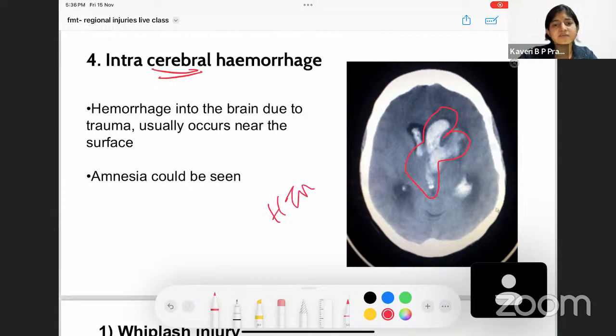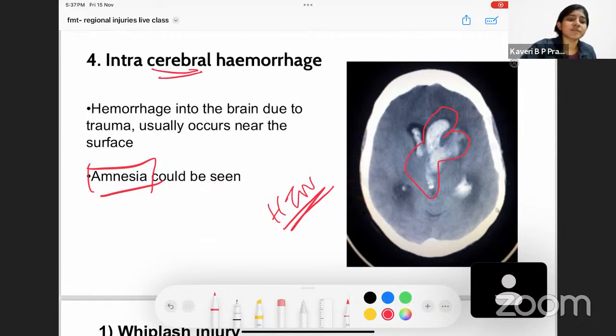For example, in severe cases of hypertension, there could be rupture of the arteries in the brain which could cause an intracerebral hemorrhage. Usually whenever there is an intracerebral hemorrhage, amnesia is seen. What do you understand by amnesia? The person forgets whatever has happened during that time, because of the pressure effects, which is called amnesia.